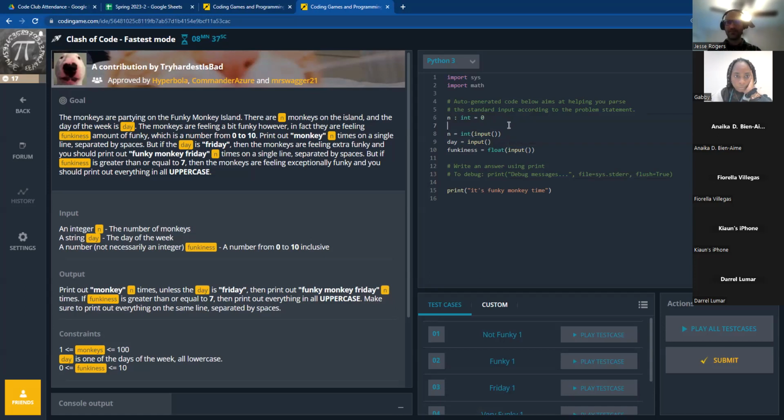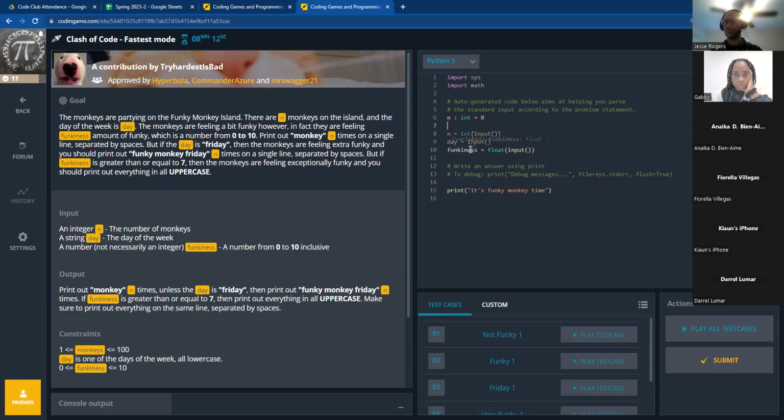And I could do the same thing with day. Actually, I don't want to do that with day because it's a string. And once you declare what a string is in Python, you can't change it. Strings are immutable, which means that they can't be modified or changed the way that, well, they can be modified. You can add to it, and you can actually subtract from it, but you can't just change it. So you can with integers.